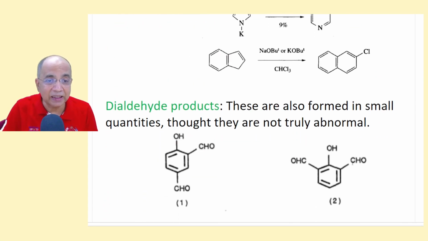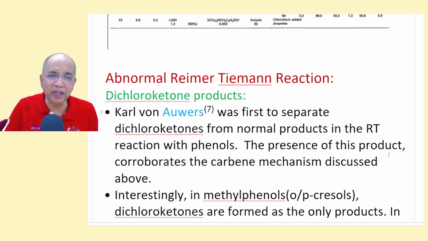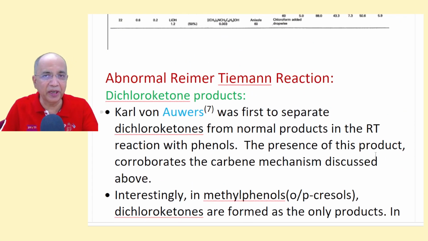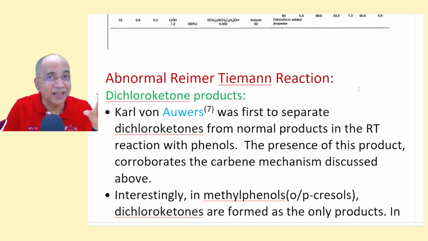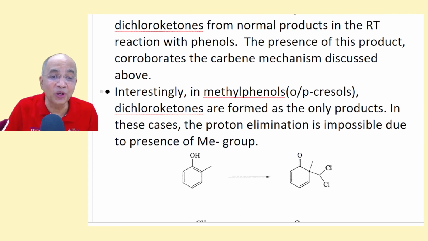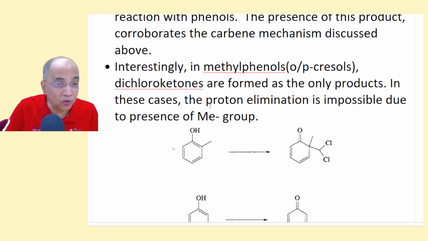Now, before that, let us talk about the abnormal Reimer-Tiemann reaction. I was just jumping a little ahead. The abnormal Reimer-Tiemann reaction was key to confirming the mechanism. Dichloroketones: I have already told you that if it is ortho substituted, they have found a dichloro compound, this CHCl2, because there was a hydrogen here that could aromatize.